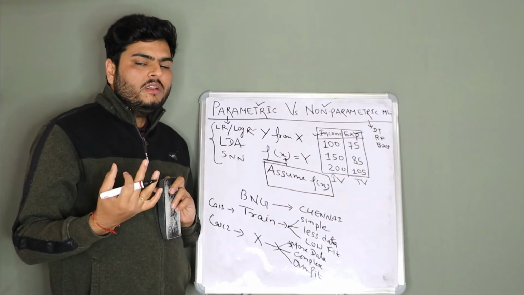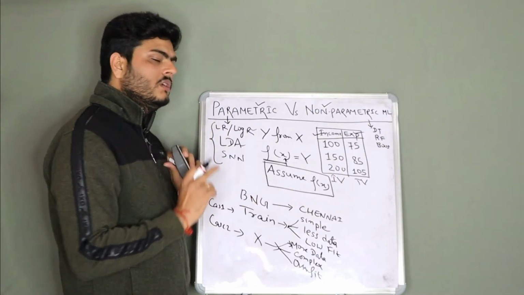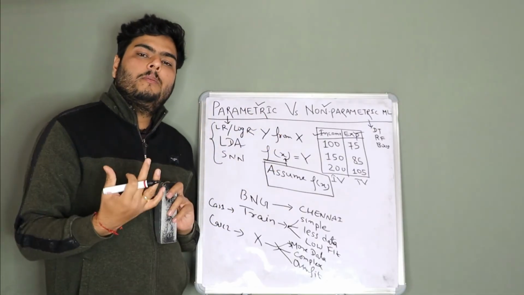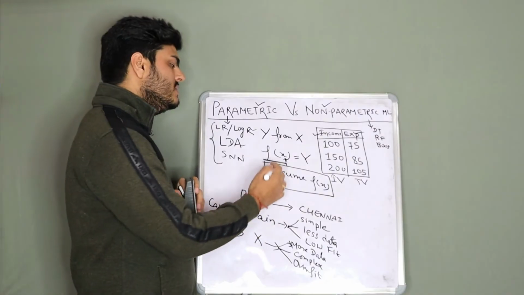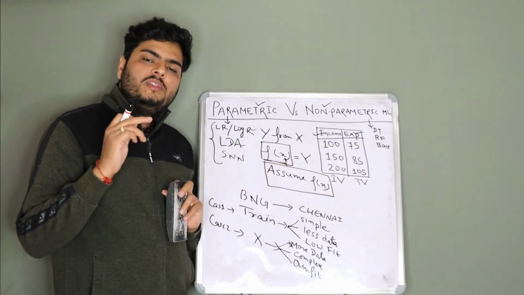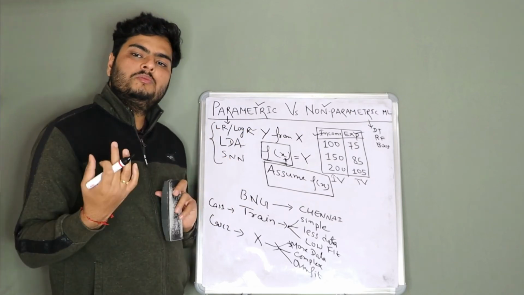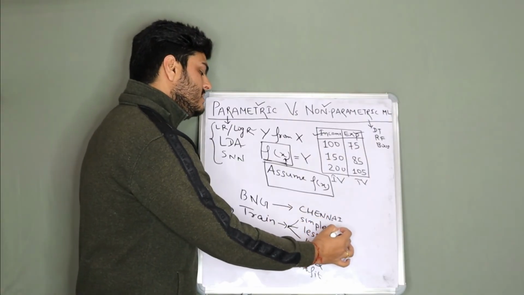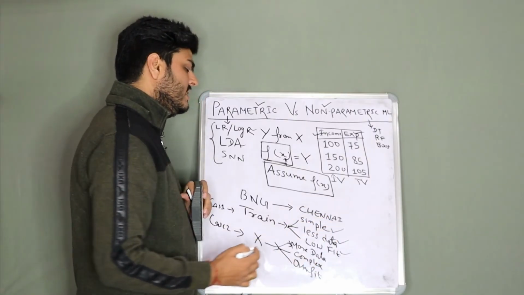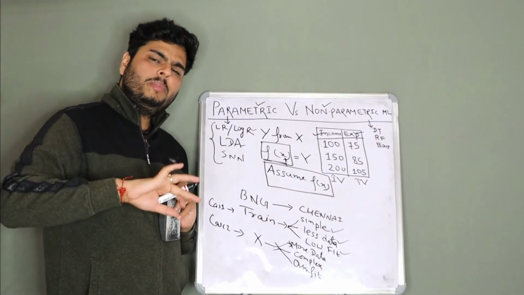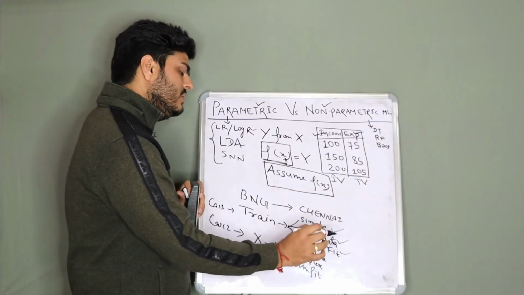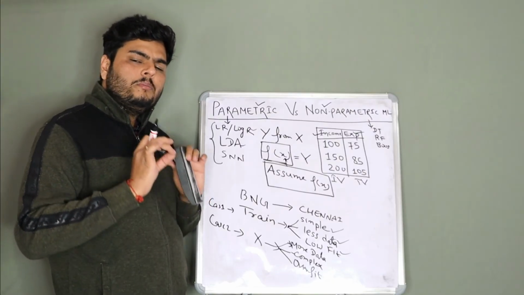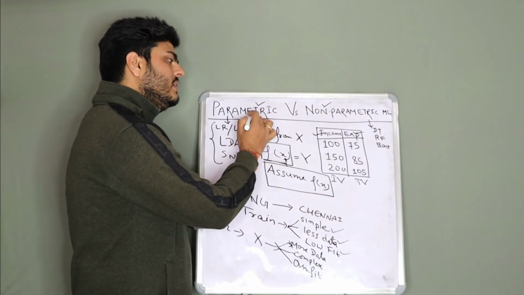Let me reiterate one more time what we discussed. What are parametric and non-parametric machine learning? If you assume the form of the data or the equation, what is your equation? Your equation is nothing but this f(x). If there is an assumption, that is parametric. If no assumption, then non-parametric. Parametric will be simpler, it might need less data, but it might not fit the data very well. Non-parametric, just reverse it. It will need a little more data, might be complex, and it might overfit your data. This is the basic difference between parametric and non-parametric.